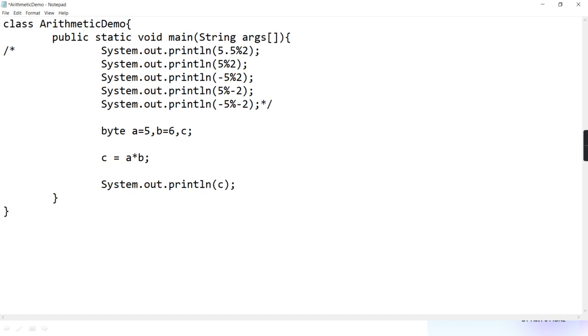But both values are given in byte now, so what?